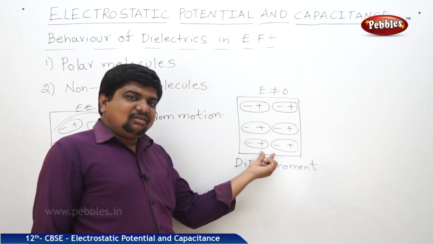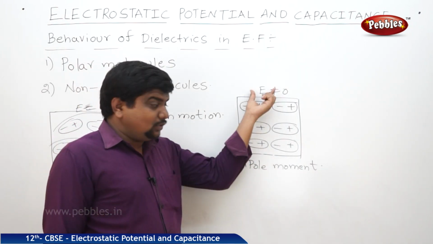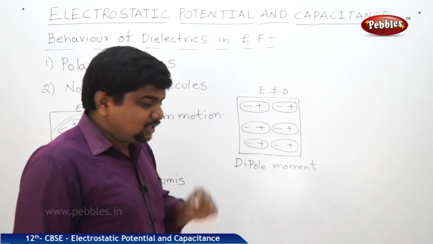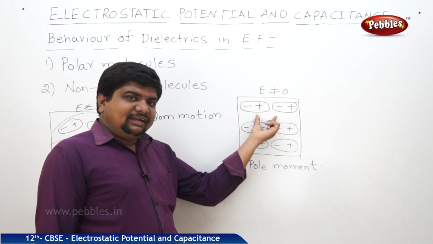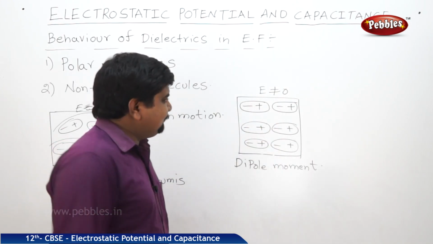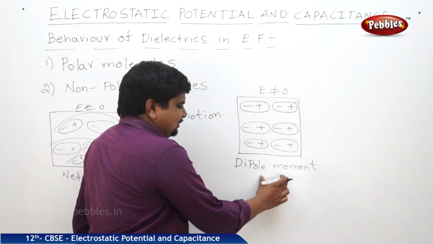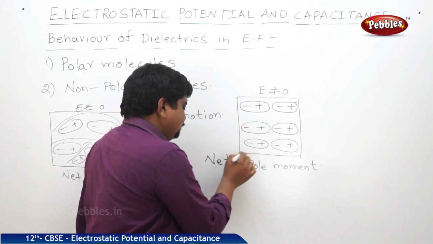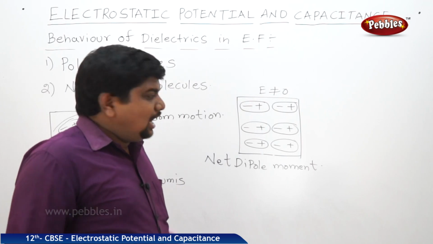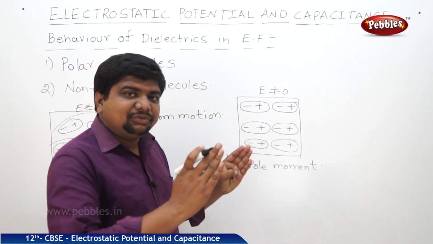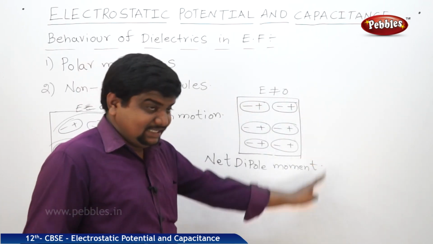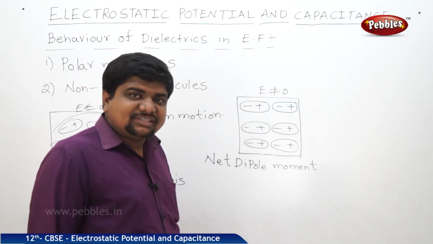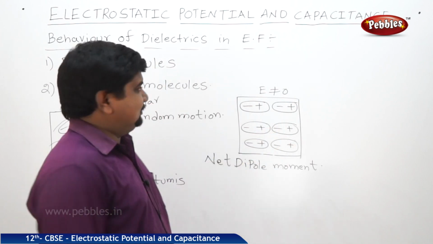It is the application of an external electric field on polar or non-polar molecules, but here we are observing the polar molecules. On the application of an electric field on the polar molecules, it will create a net dipole moment of positive magnitude, and the charges will separate to either end of the substance. This phenomenon is called polarization.